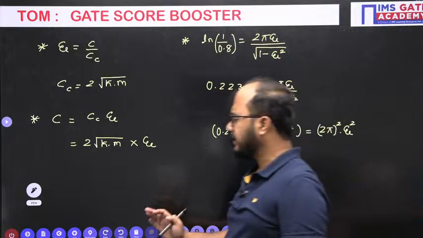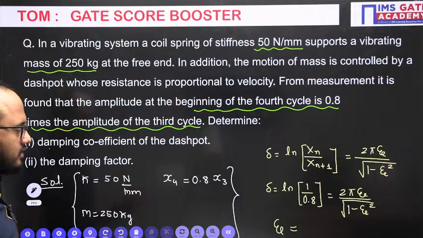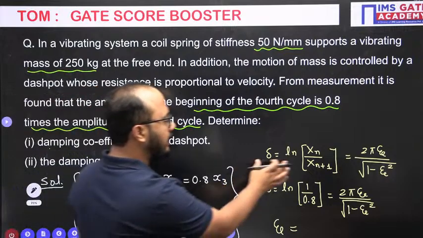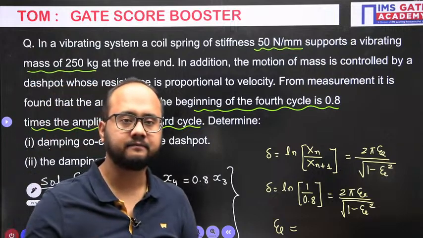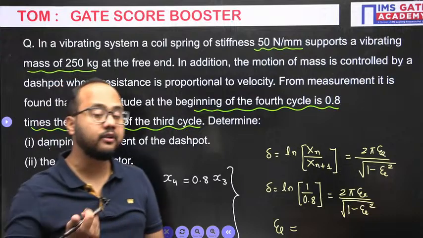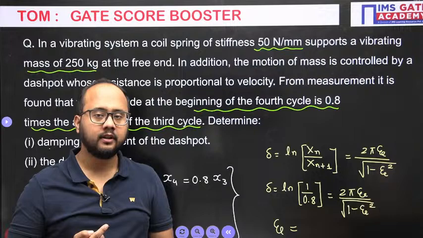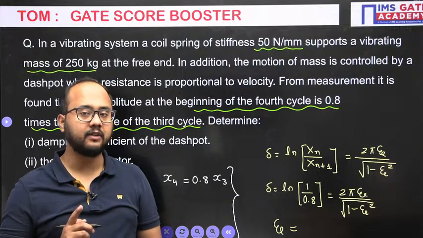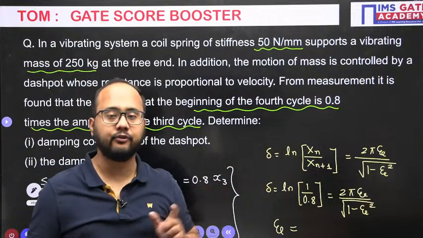After this, the question becomes very easy. The only struggle you will face initially is to identify which relation, which formula, I need to use. That is the initial struggle in all problems: the first step. What is the first step that I need to take? Are you able to understand? How do we identify our first step?